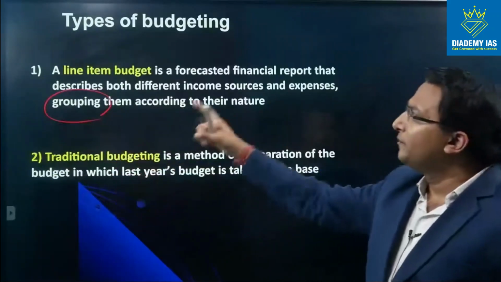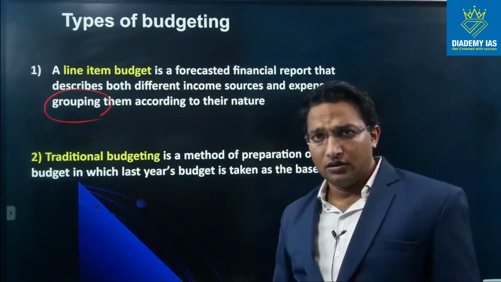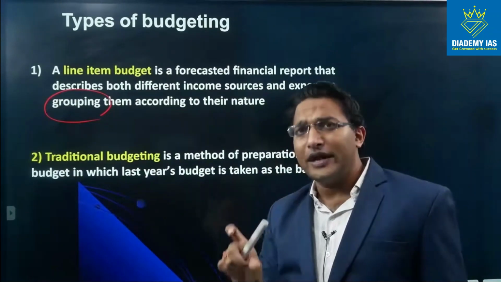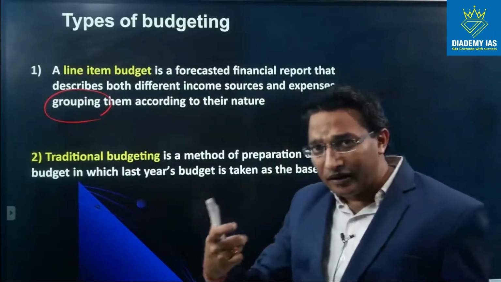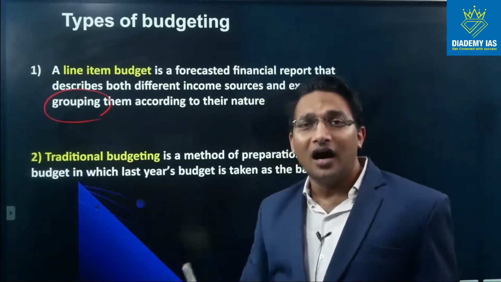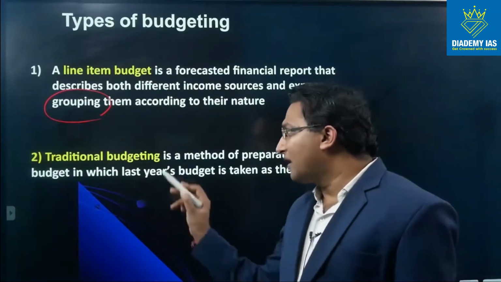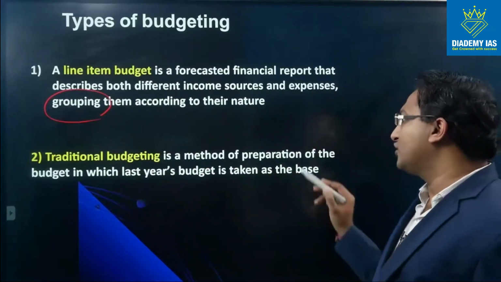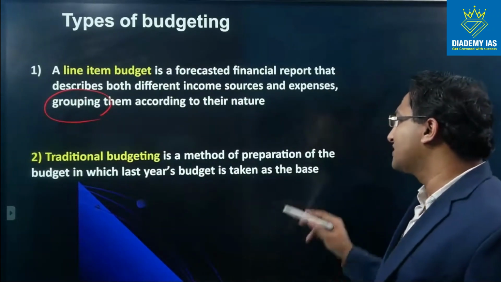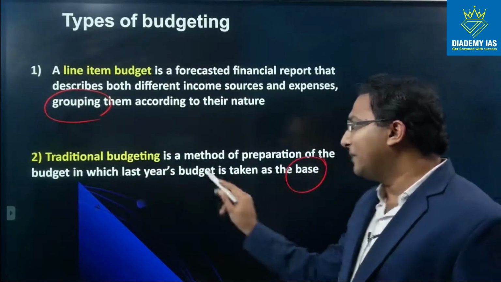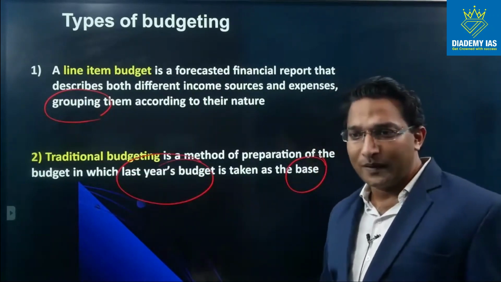Line item budgeting: the various items are grouped according to their nature. So all the items related to education are grouped into a single item. All the expenditure related to the health sector is grouped into health expenditure. Traditional budgeting is a method of preparation of the budget in which last year's budget is taken as the base, right? So the primary focus is upon last year's budget, and accordingly the future expenditure is done.